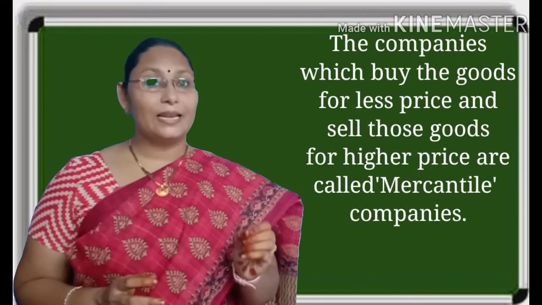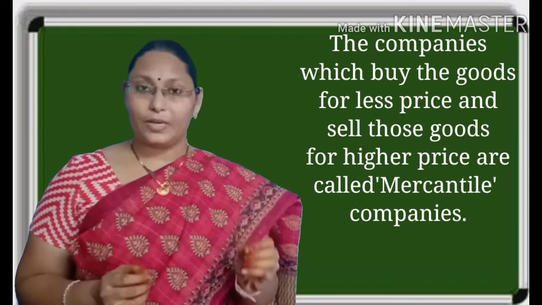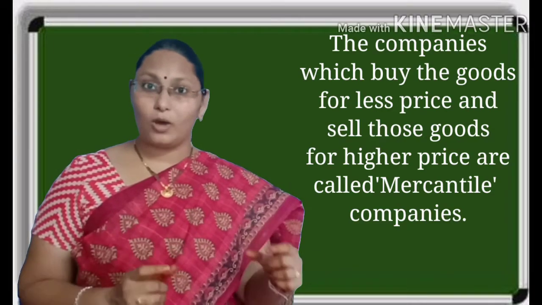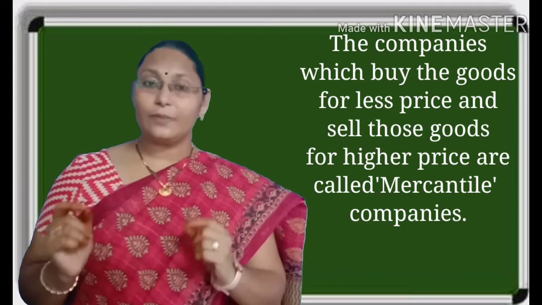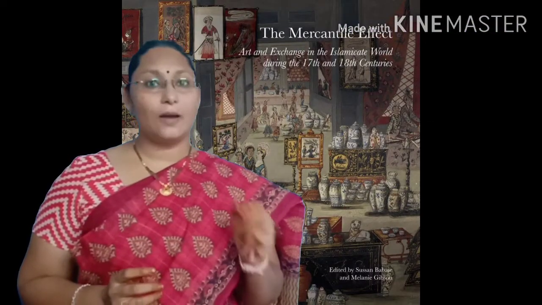With the purpose of profit making, this East India Company started sailing across the Indian Ocean to India. In those days, the companies which buy goods at a lower price and sell the goods at higher prices in different markets are called mercantile companies.